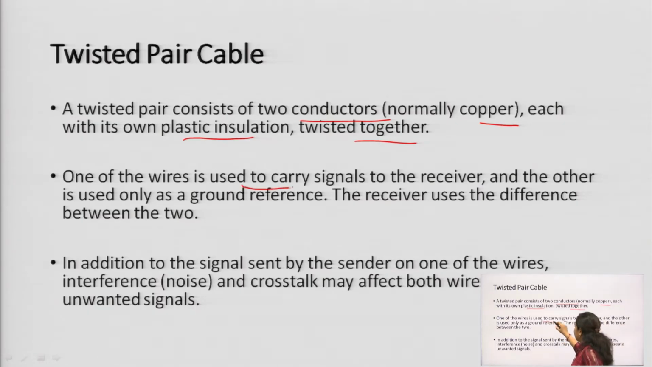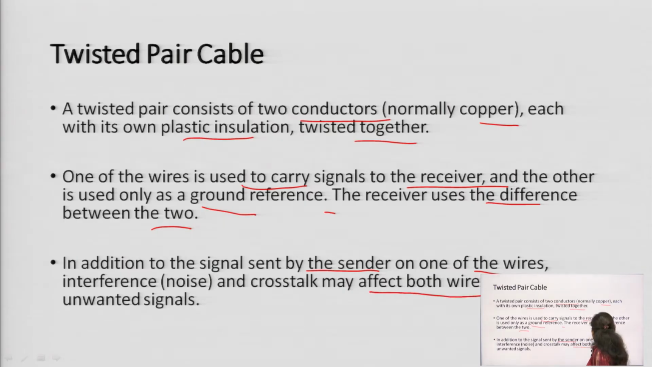One of the wires is used to carry the signals to the receiver and the other wire is used as a ground reference. So, the receiver uses the difference between the two. One is the positive side and one is the negative, or the ground. In addition to the signal sent by the sender on one of the wires, interference and crosstalk may affect both wires and create an unwanted signal. So, this is some explanation related to the twisted pair cable.